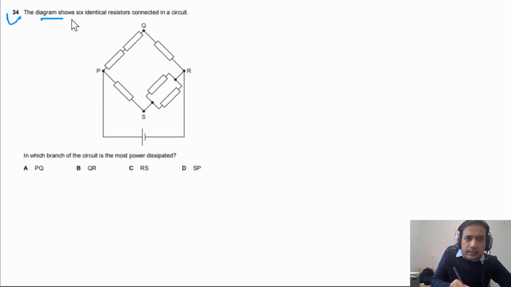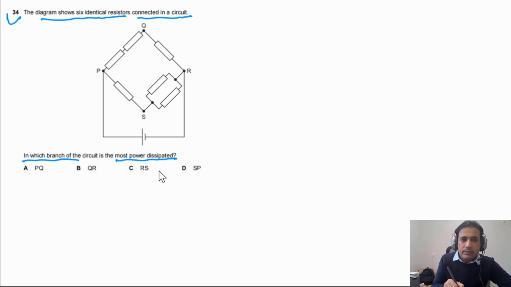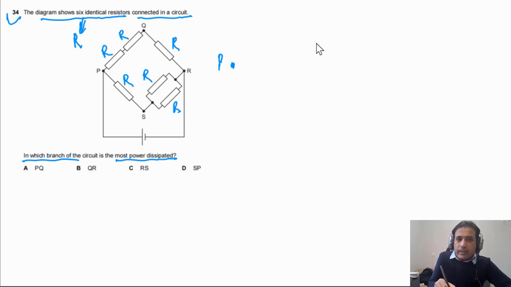Question 34 says the diagram shows 6 identical resistors connected in a circuit. In which branch of the circuit is the most power dissipated? It is given that they are identical resistors, so we can say the resistance of each resistor is equal to capital R. So we can assign the letter R to each resistor. We can redraw the circuit. Let's say this is point P, this is point Q, this is point S, and this is point R.